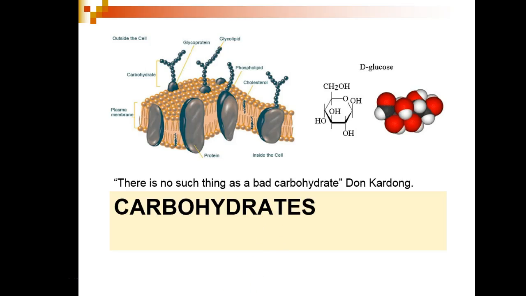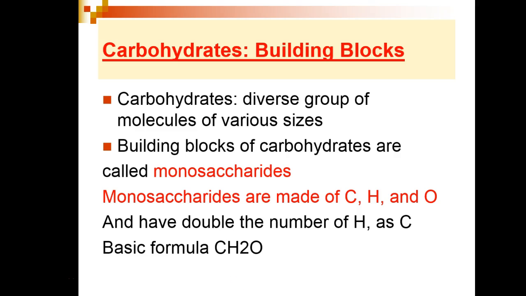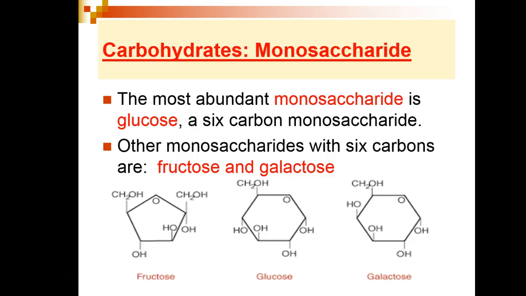A group of biological molecules called carbohydrates is a versatile group of molecules synthesized in the cytoplasm of cells. The building blocks of carbohydrates are monosaccharides. Monosaccharides consist of molecules that have carbon, hydrogen, and oxygen with a 2-to-1 ratio between hydrogen and carbon. The most abundant of monosaccharides is glucose, a 6-carbon molecule.